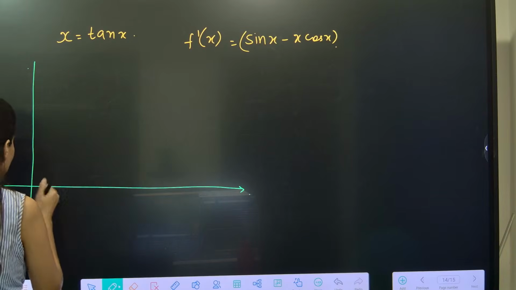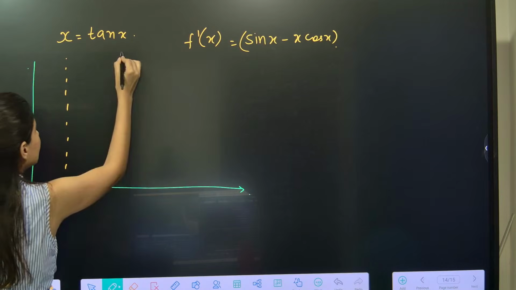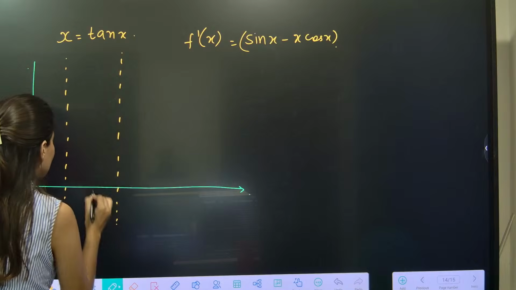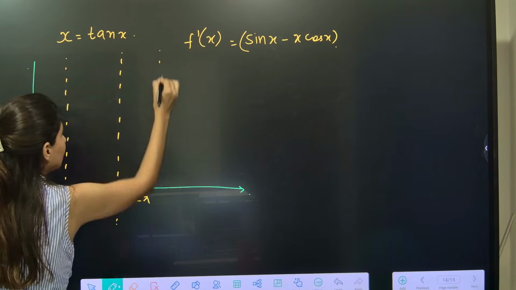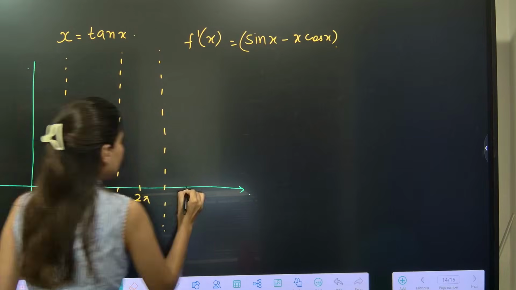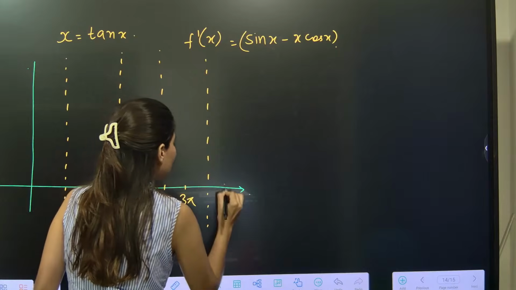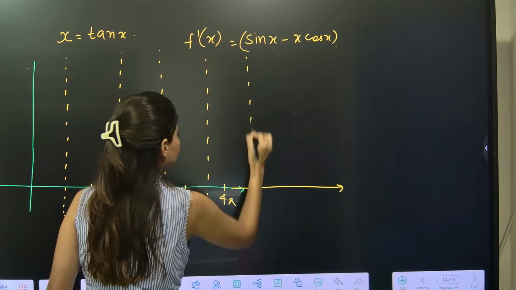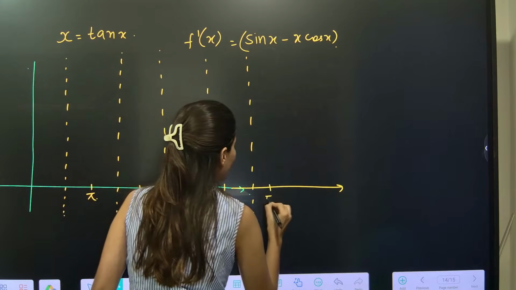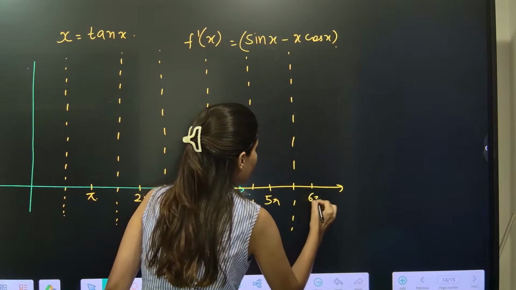So tan x function, this is pi by 2. This is 3 pi by 2. So there is a pi over here. Then there is 2 pi, then 3 pi, 4 pi, 5 pi, and 6 pi.